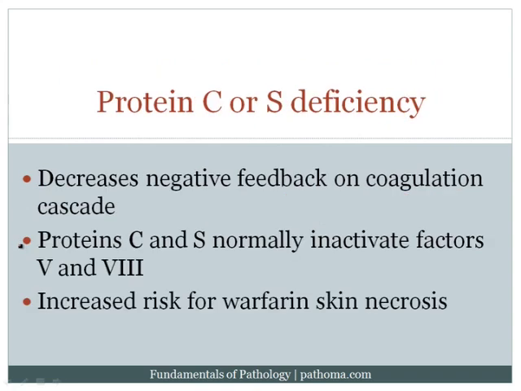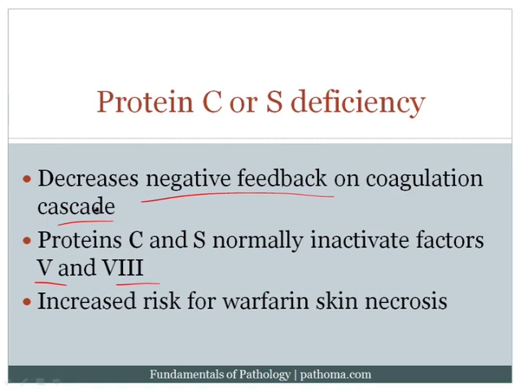The first example of such a hypercoagulable state would be a lack of protein C or protein S. Now remember that protein C and protein S inactivate factors 5 and 8. That's the normal. So protein C and protein S normally inactivate factors 5 and 8, and factors 5 and 8 are amplifying factors in the coagulation cascade. So you do want to be able to inactivate them so you can shut down the cascade when you want it to be turned off. Now if you don't have protein C or protein S, you get less negative feedback on the coagulation cascade, and the patients become hypercoagulable. And so protein C or protein S deficiency will increase the risk for a hypercoagulable state.